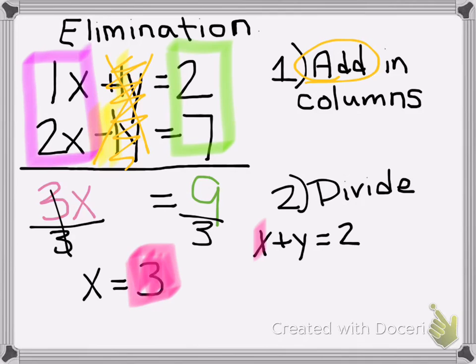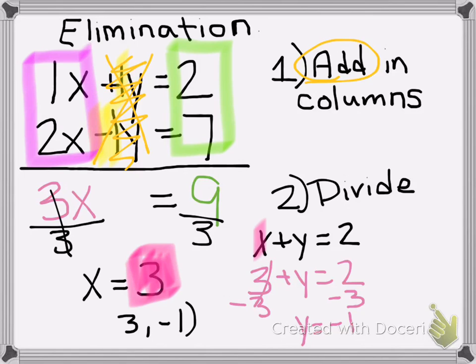And that says that 3 plus y equals 2, and then you solve for y, so we subtract 3 on both sides, and the y is negative 1. So if you're writing the answer as a point, you would write it 3, comma, negative 1. And that is the first example.